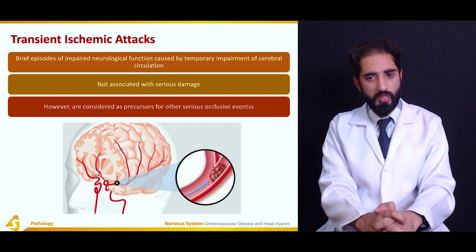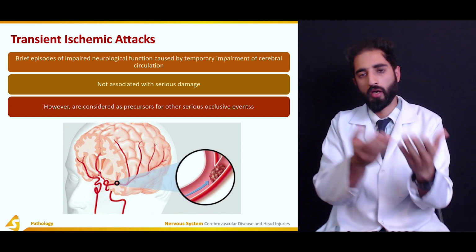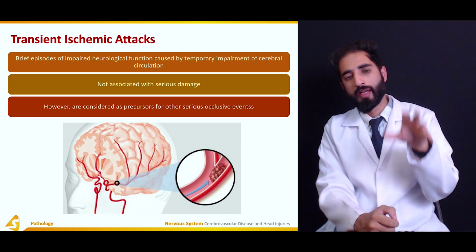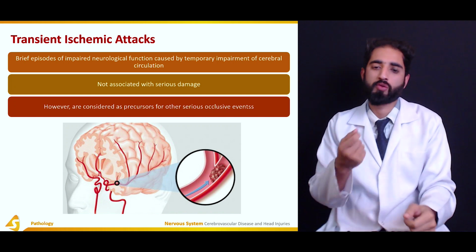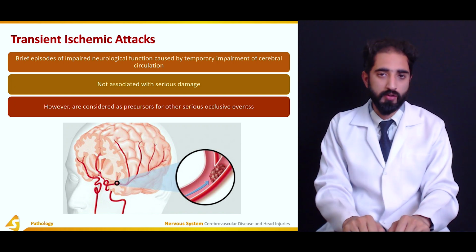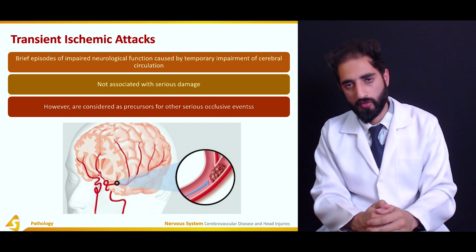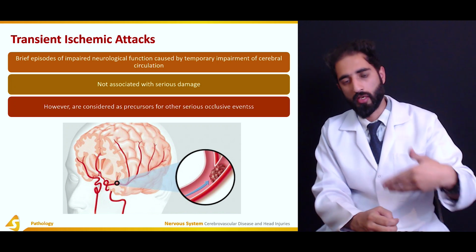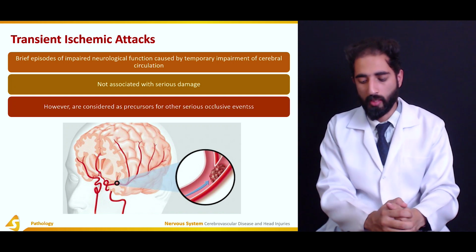So it is not associated with serious damage, and the symptoms that usually come in that patient are reversible. However, it is important to consider that these transient ischemic attacks can act as a precursor for other serious events such as stroke, or it can also result in hemorrhage as well.